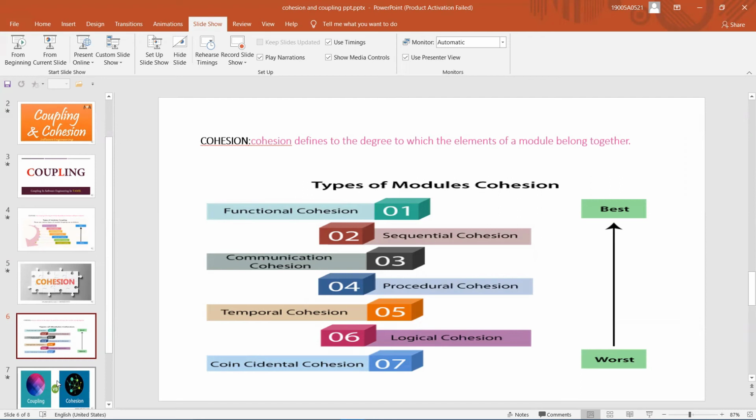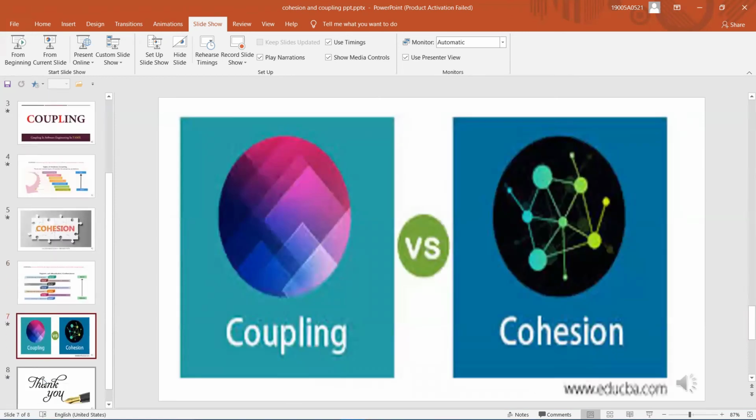Next, logical cohesion. A module is said to be logically cohesive if all the elements of the module perform similar operations, for example error handling, data input, and data output. And the last one is coincidental cohesion. A module is said to have coincidental cohesion if it performs a set of tasks that are associated with each other very loosely. Next, let's move to the next topic: the major differences between coupling and cohesion.